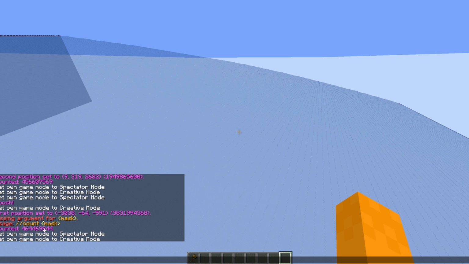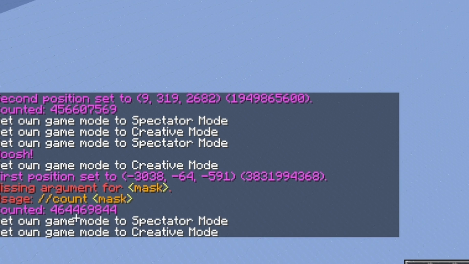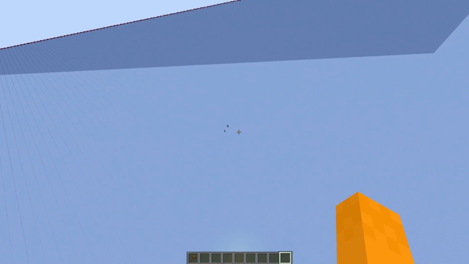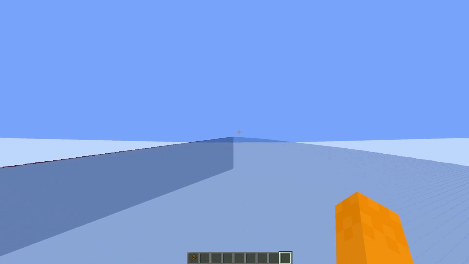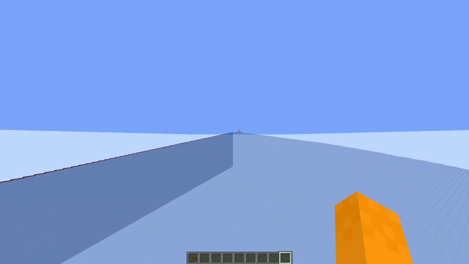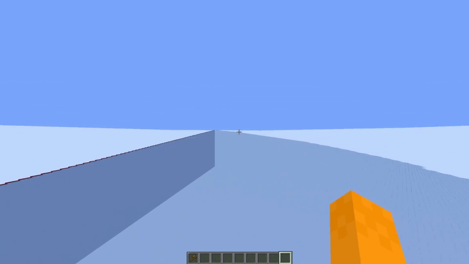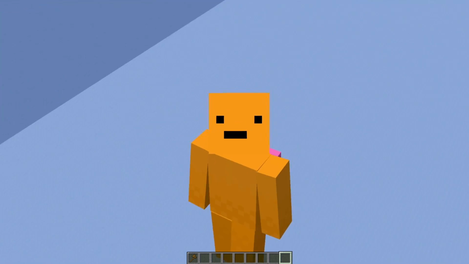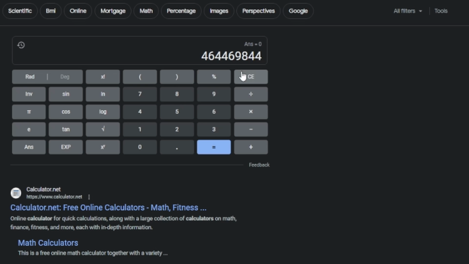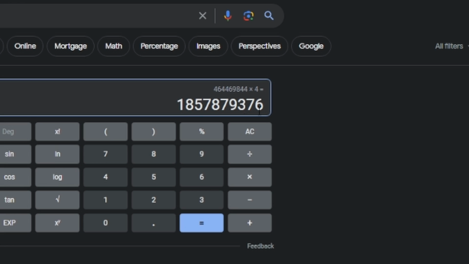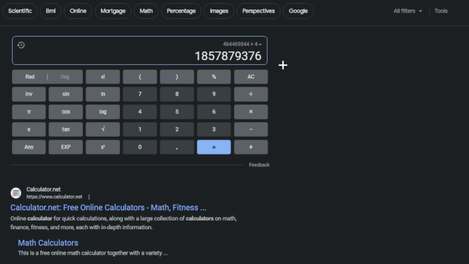Okay, so it counted 464,469,844 water blocks. But you see, this isn't a full pyramid. And because it isn't a full pyramid, this would have gone on all 4 sides, right? But my computer would have basically crashed because of that. So that's why we're going to multiply it by 4 so we get all the blocks that would have been in there. Oh gosh, that is a lot of blocks of water.